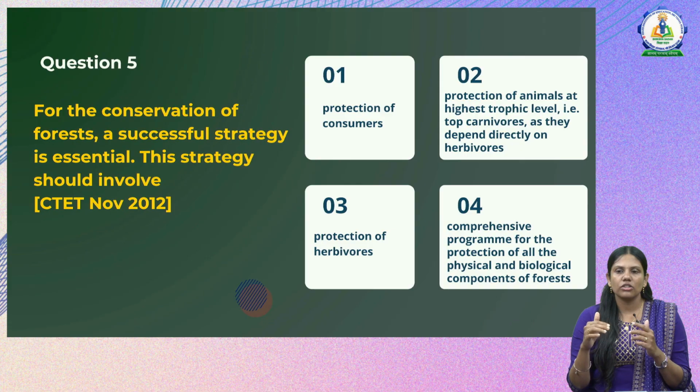Fourth is a comprehensive program for protection of all physical and biological components of the forest. So conservation of the forest means we should not only think about the carnivores or the highest trophic level animals, or only protection of herbivores which are in the middle, but we should have a comprehensive plan to protect all the physical and biological components of the forest. So the correct answer is option 4.